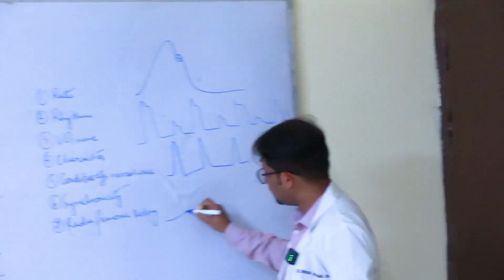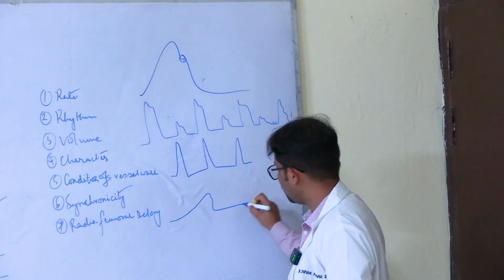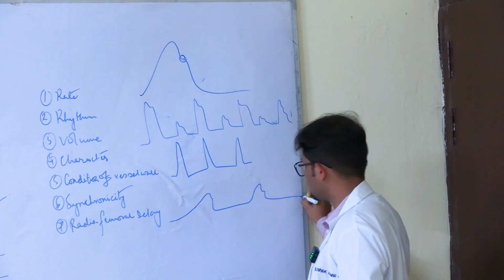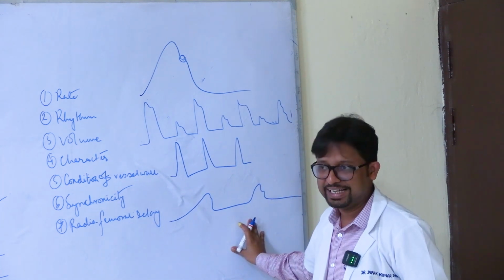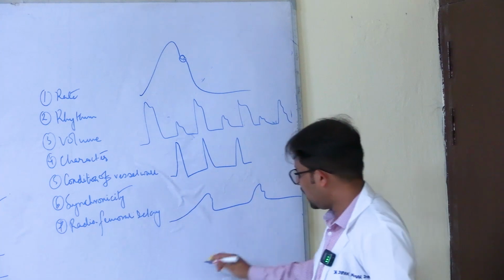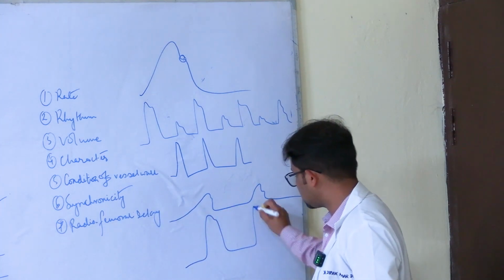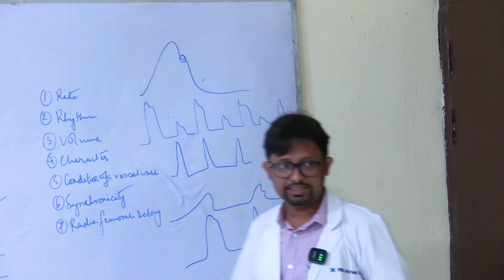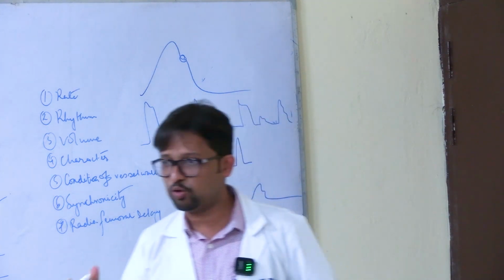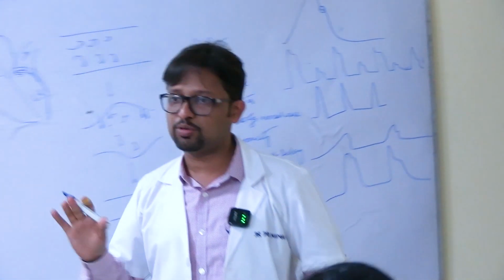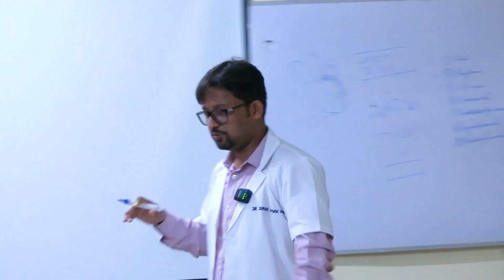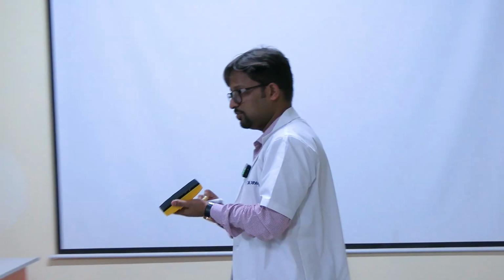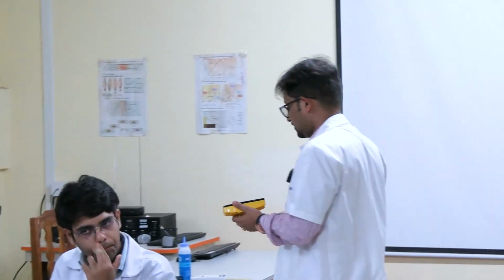All of this is there in the book. A slowly rising, low volume pulse is seen in aortic stenosis. Pulsus parvus et tardus. A high volume pulse, pulsus magnus. Right? So all of these variations, if you see digital tracings where the waveform is abnormal, you have to accordingly think about something. And the list is there in the book.